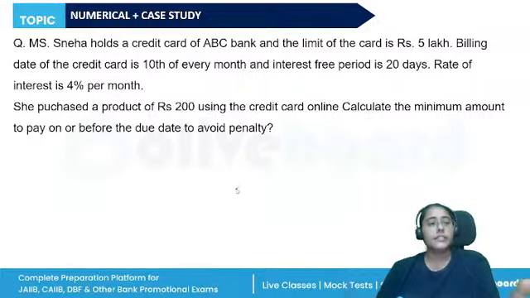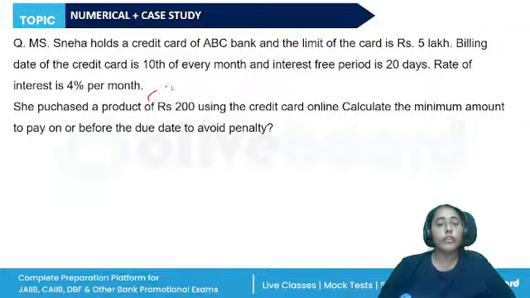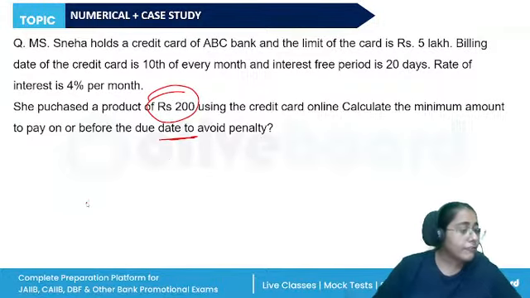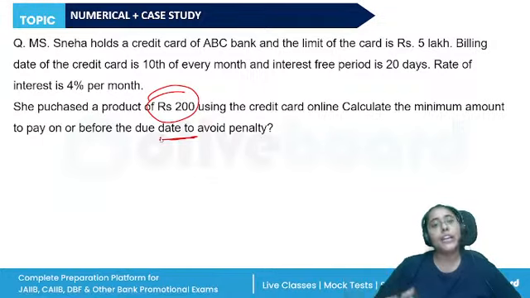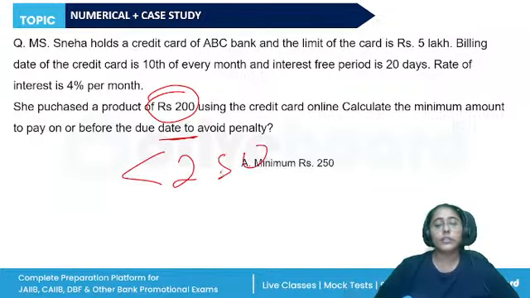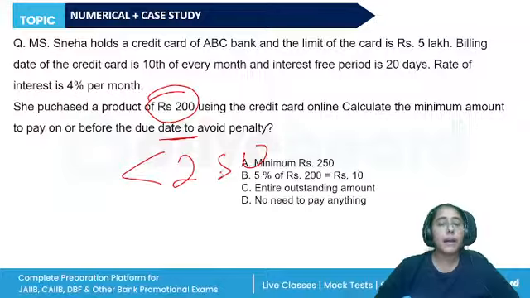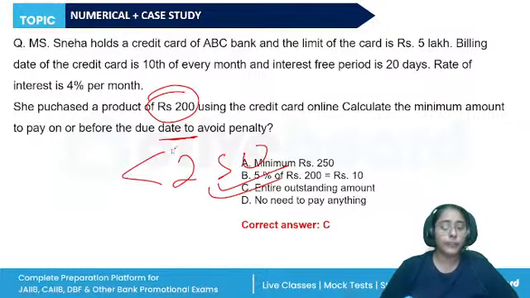All right. Another question. She purchased the product of rupees 200. What is the minimum amount due? So if the purchase made or the transaction is less than 250 rupees, the entire amount has to be paid. These are the options. The entire outstanding will be paid because it is less than 250 rupees. Okay.